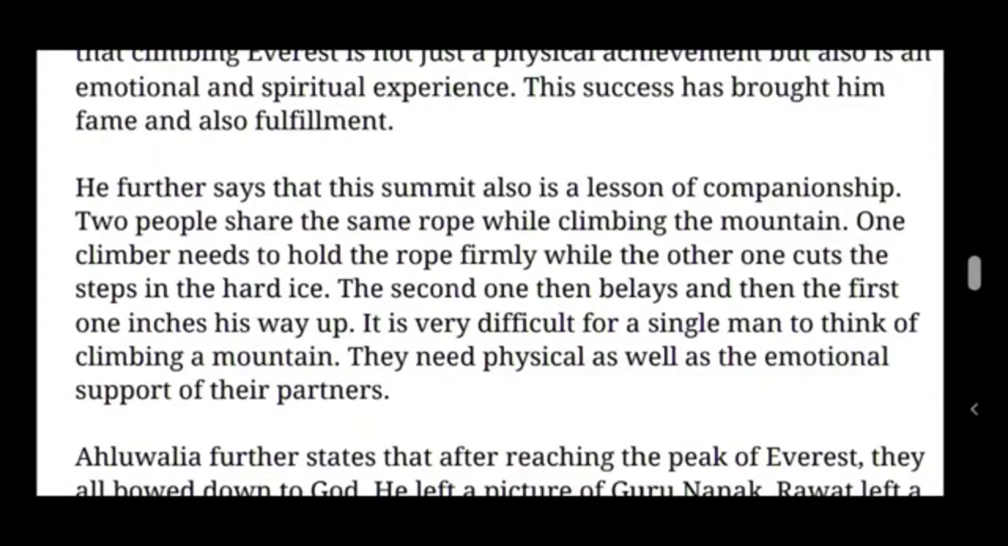It is very difficult for a single man to think of climbing a mountain. It is very difficult. The person needs physical as well as emotional support of their parents. So those who climb the Mount Everest need physical as well as emotional support from their parents. Then only they can achieve their goal. And the hardships that he faced in his mountaineering.